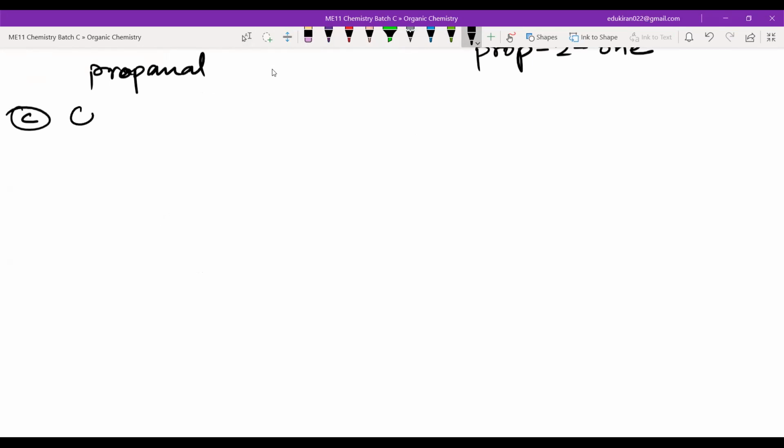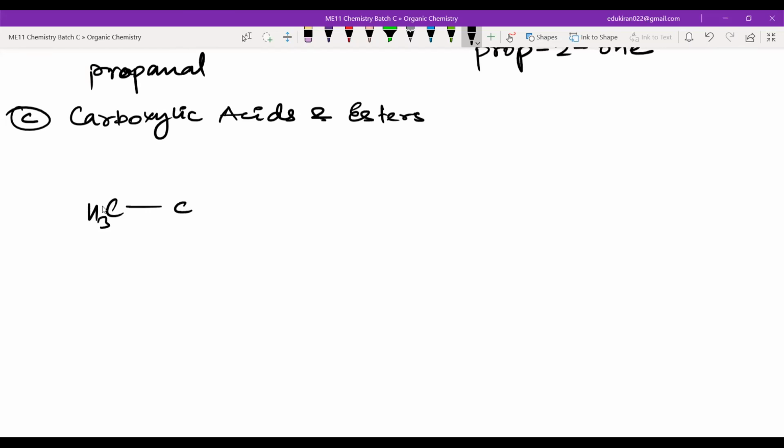In C, you can write carboxylic acids and esters. Now, in carboxylic acids and esters, I can only start with 2 carbon atoms. For example, with ethanoic acid, CH3 is bonded to C double bond O and OH. How many carbons? There are 2 carbons. How many hydrogens? There are 4 hydrogens. And how many oxygens? 2 oxygens. Okay, C2H4O2.